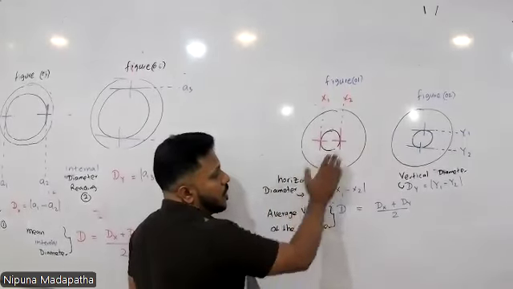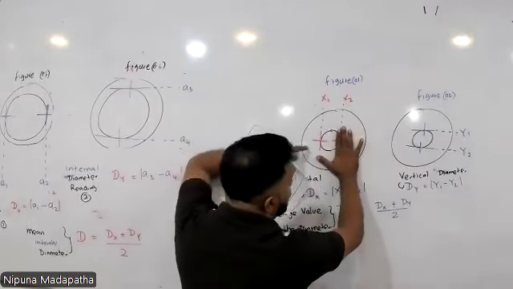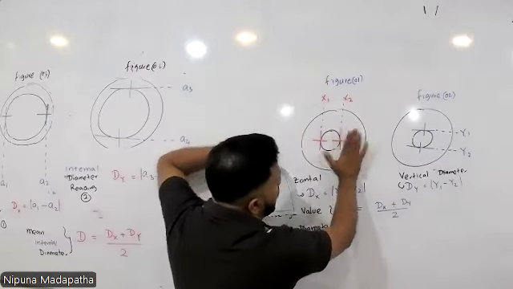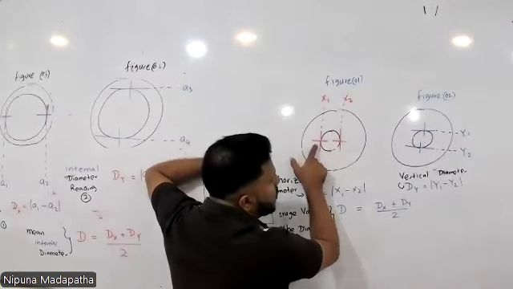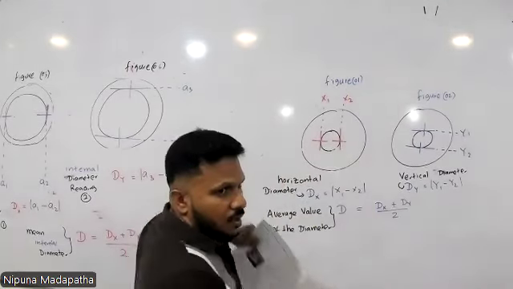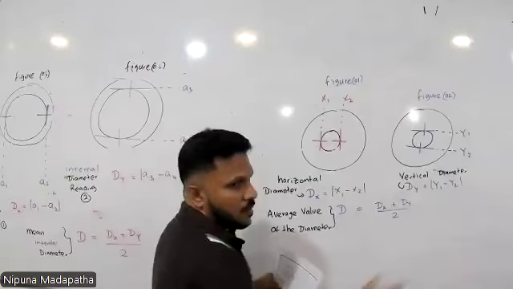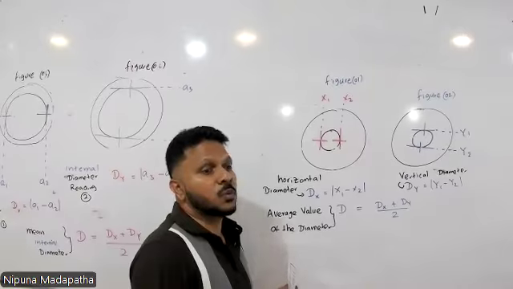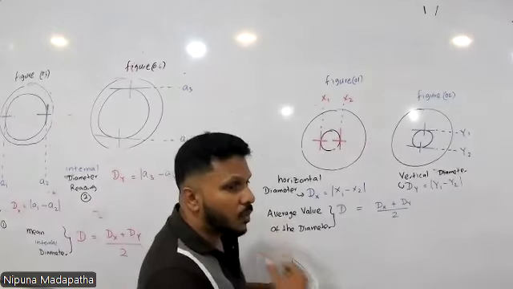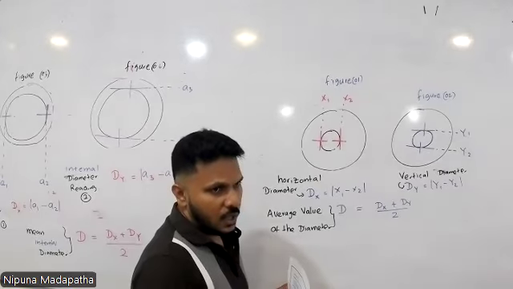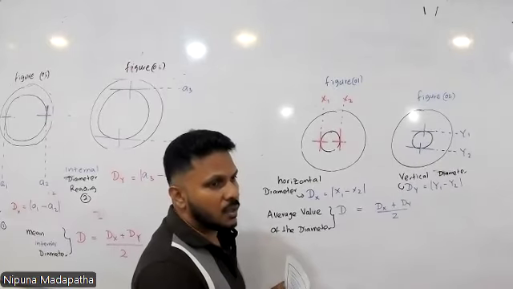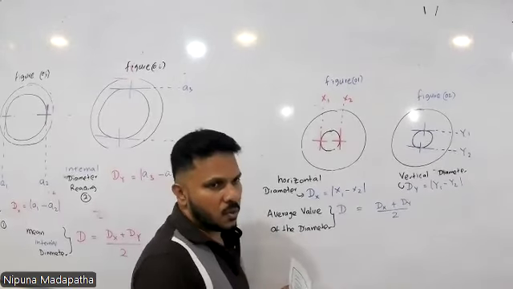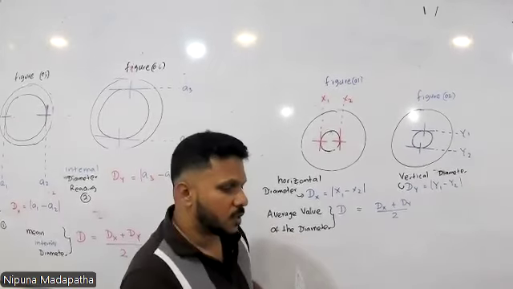When you take the first reading, you need to focus the crosswires here. Then to take the second reading, you need to move this crosswire to this position, to the right. Then what is the direction you should move the microscope?